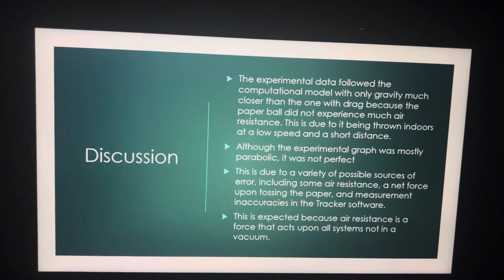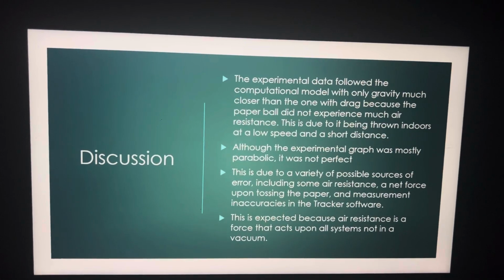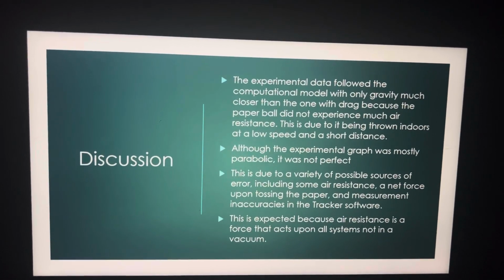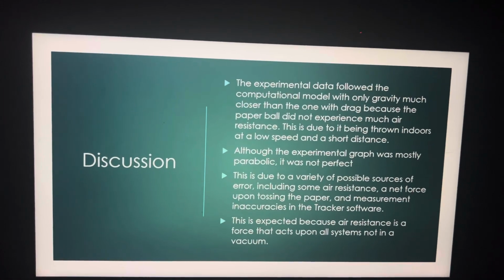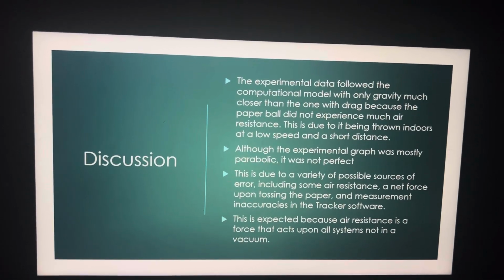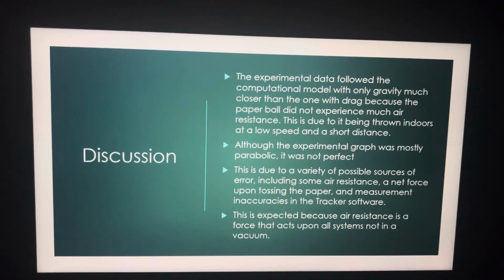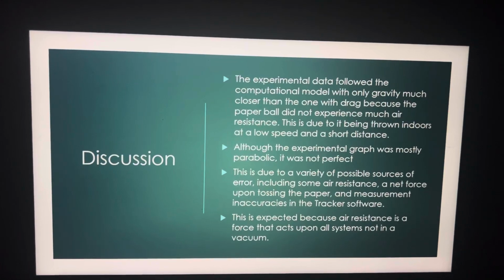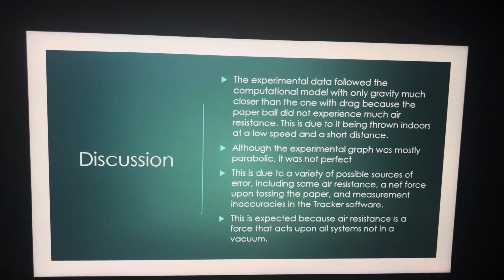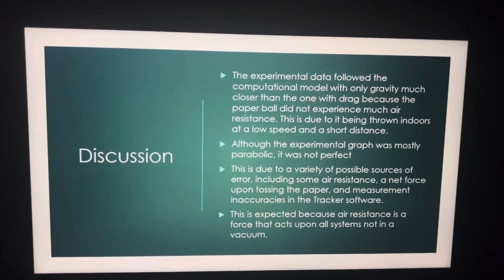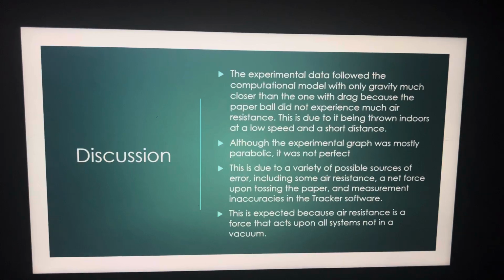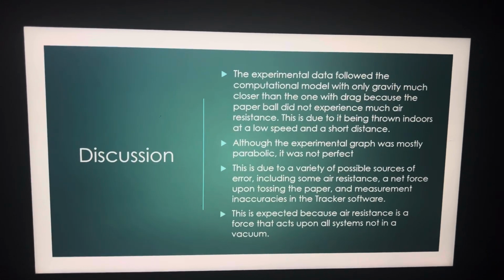The experimental data followed the computational model with only gravity much closer than the one with drag, because the paper ball did not experience much air resistance. This is because it was thrown indoors at a low speed and at a short distance. Although the experimental graph was mostly parabolic, it was not perfect. This is due to a variety of possible sources of error, which include some air resistance, a net force upon tossing the paper, and some measurement inaccuracies in the Tracker software. These errors are to be expected because air resistance is a force that acts upon all systems not in a vacuum, including this paper ball.